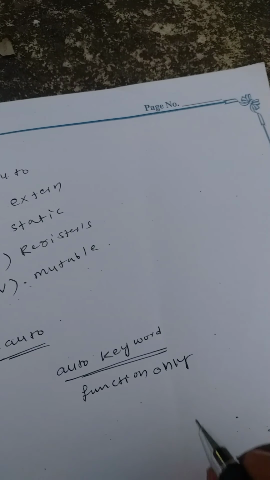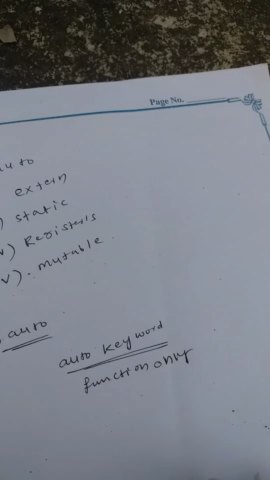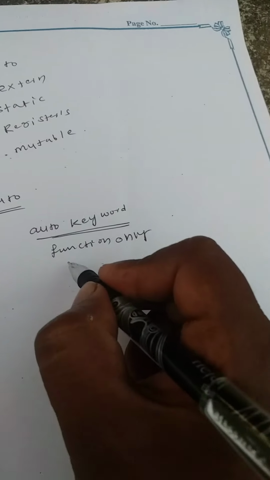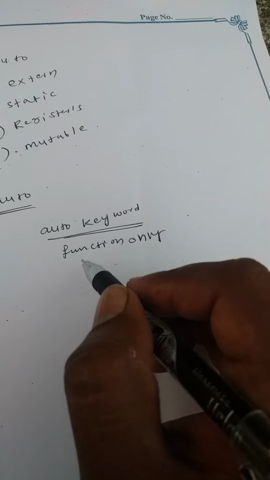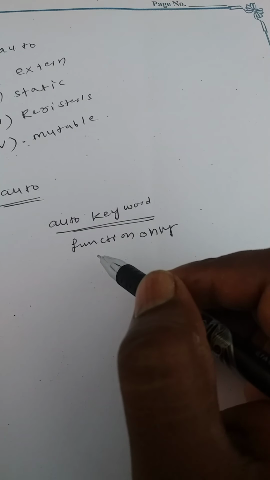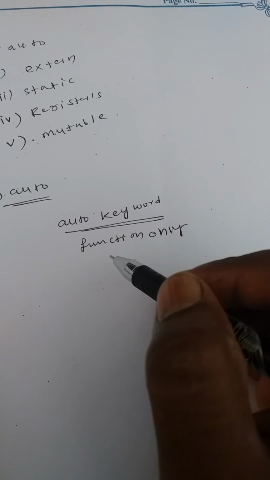When no data is given to an auto variable, it is automatically initialized with a garbage value. This is a very important point.